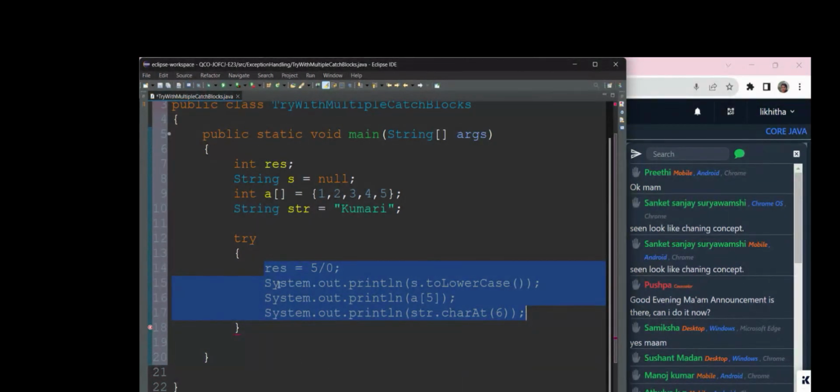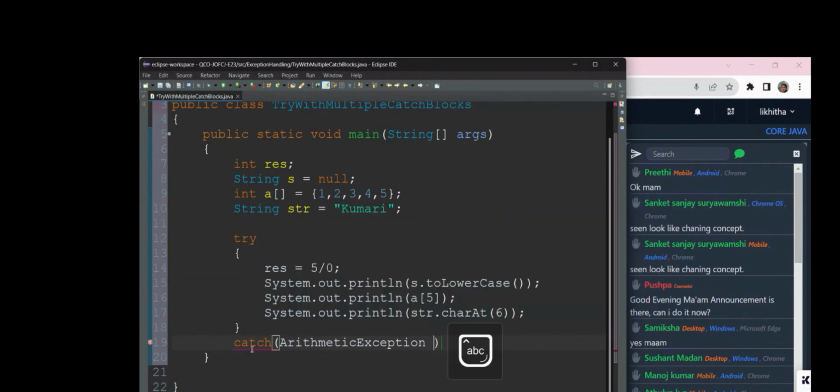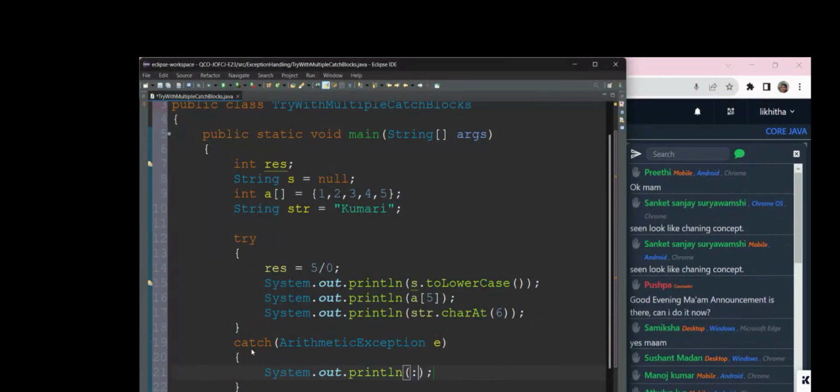For this statement we have to create a catch block of arithmetic exception type, with variable e. Now we have to tell the reason. The reason is: don't divide by 0.